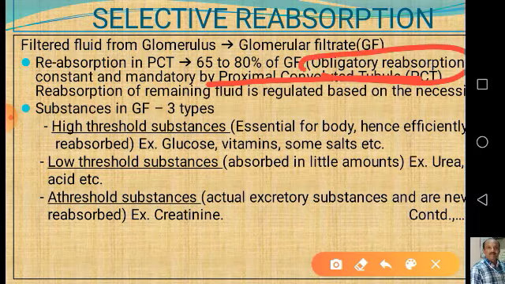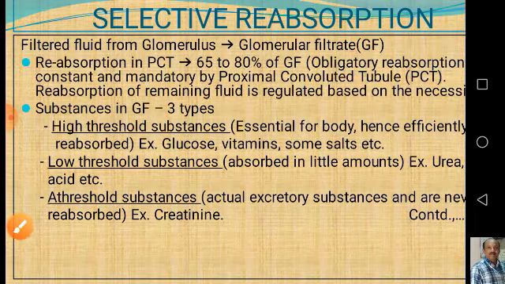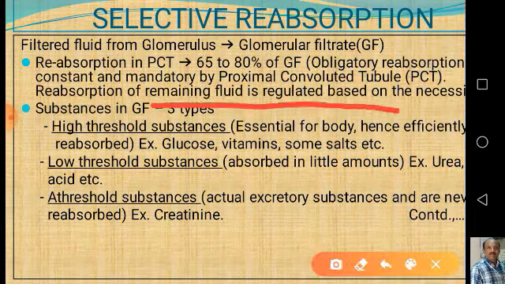This is mandatory, because the body needs these substances more. The reabsorption of the remaining fluid is regulated based on the necessity of the body.